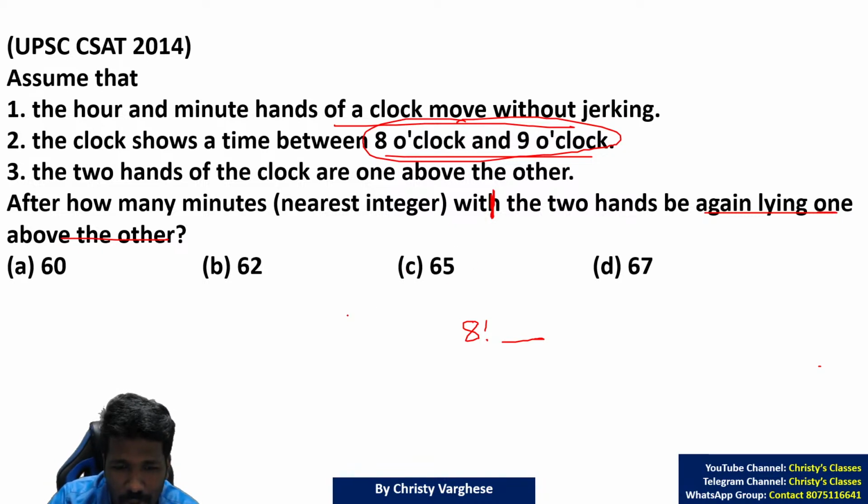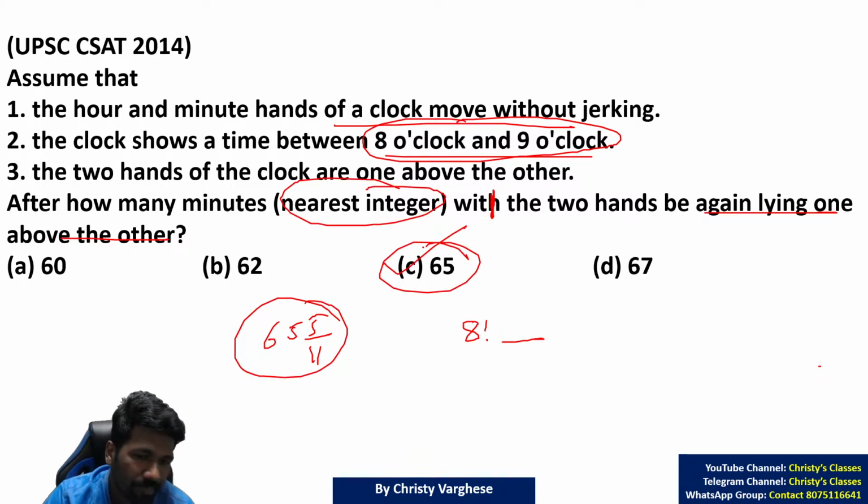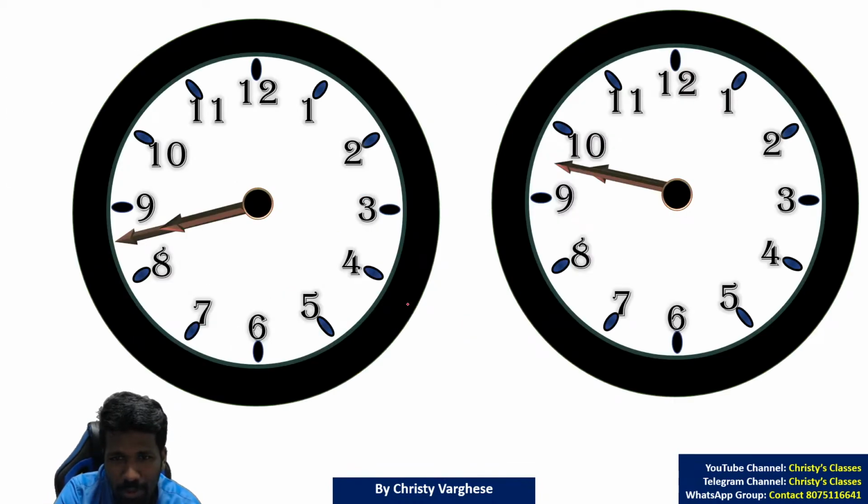That is what I just taught you. 65 and 5 by 11 minutes later. Nearest integer: 65 and 5 by 11 minutes, the nearest integer is 65. So option C is the answer. In the options, the nearest value to 65 and 5 by 11 is 65. Are you all understanding this? Super easy. Just the theory I taught you now.